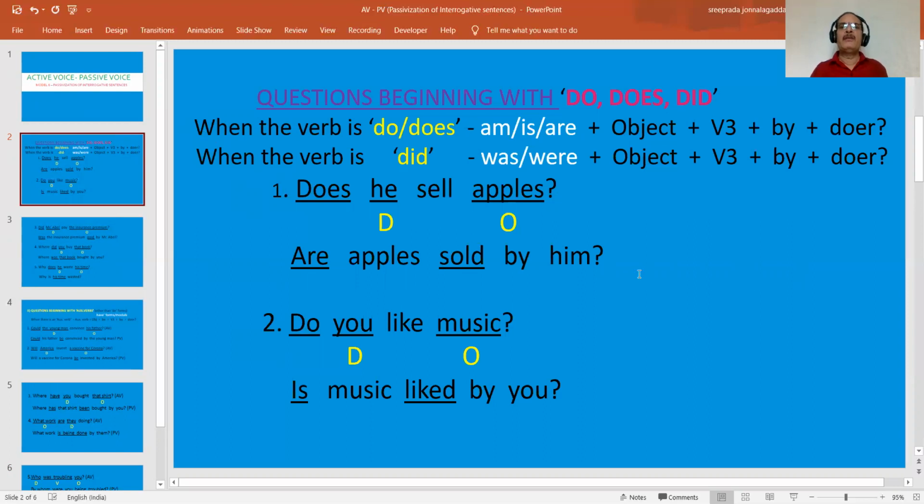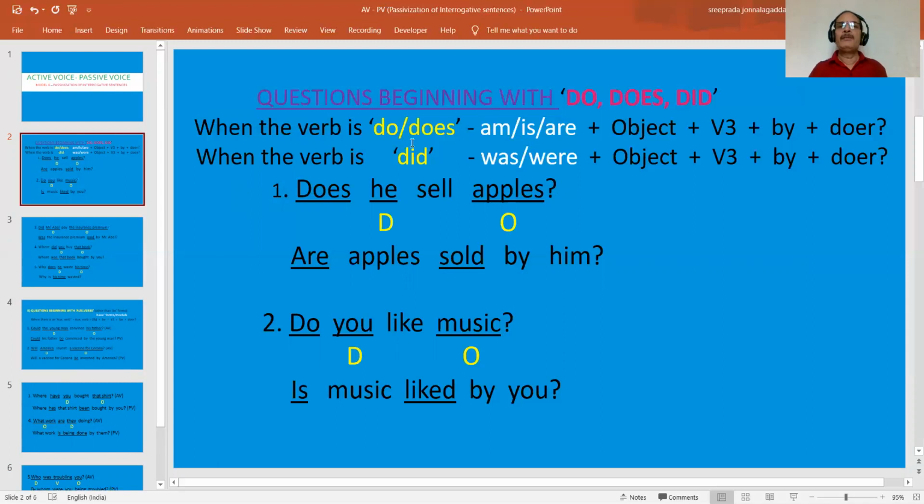If the verb given in the active voice is do or does, we have to begin with am, is, or one of them, plus object plus V3 plus by plus doer. If the verb given in the active pattern is did, we have to begin the sentence in passive pattern with was or were plus object plus V3 plus by plus doer.